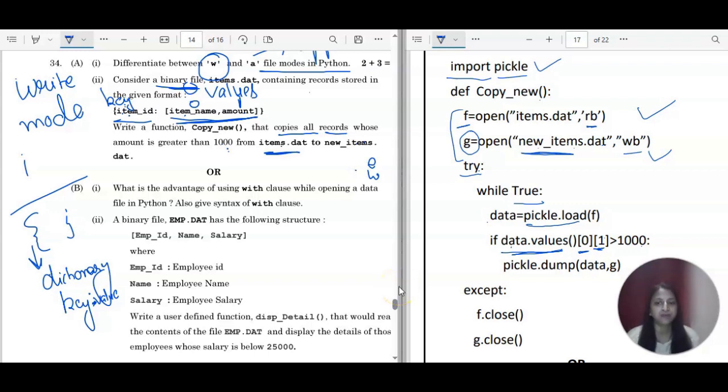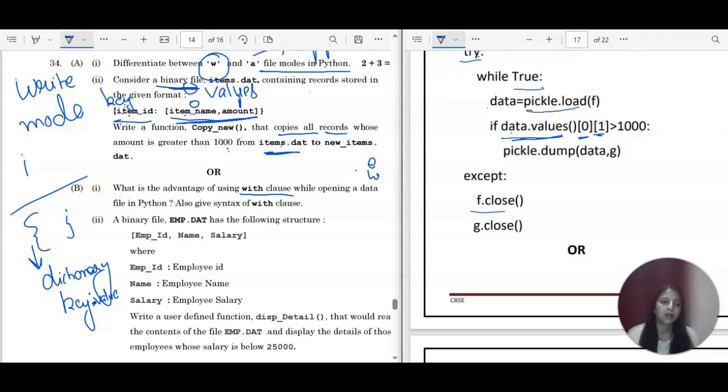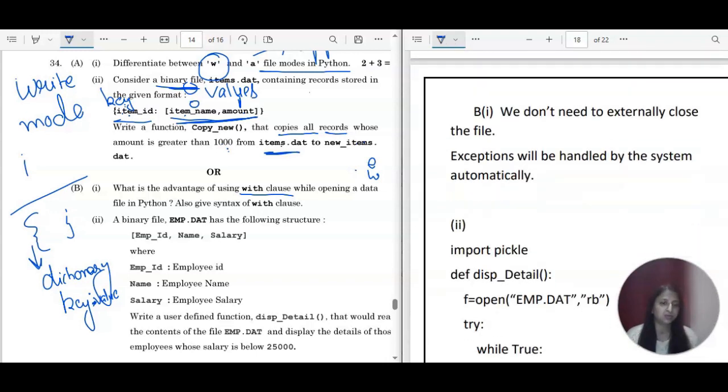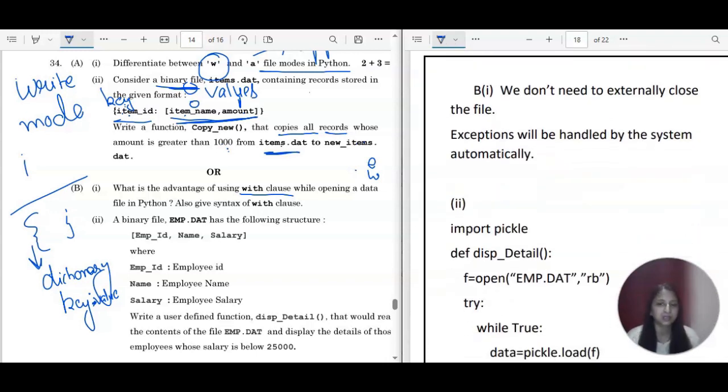But in case of with clause, if you are opening a file, you don't need to write it down. This will be done by the system itself, by the software itself. And the second advantage is you don't need to write try and except also. Exceptions will also be taken care of by the software itself. So this is automatic. These are the 2 points in case of with clause.